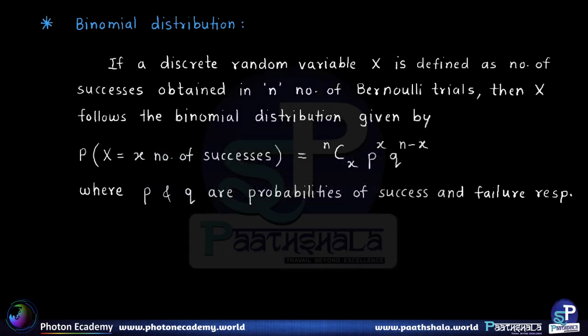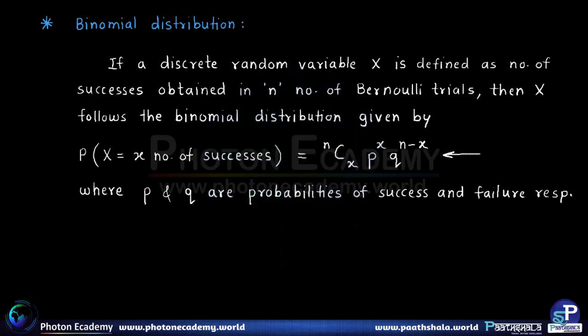Now the reason that it is called binomial distribution is that if we look at the formula, it comes from the formula for the general term in the binomial theorem, in which we find the expansion of a plus b raised to n. Alright, so now let's take an example, and with the help of that we will derive this particular formula of binomial distribution.